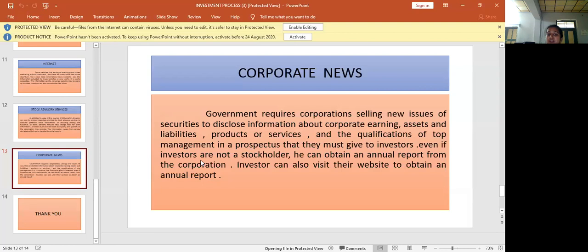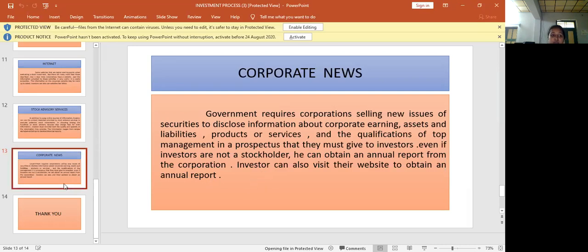Even if investors are not a stockholder, they can obtain an annual report from the corporation. Investors can also visit their websites to obtain an annual report. Annual report includes the financial statement of the company, profit and income and expenditure of the company. It includes the assets and liabilities of the company, and what products are produced in their company. All the information about the company is given on those websites.